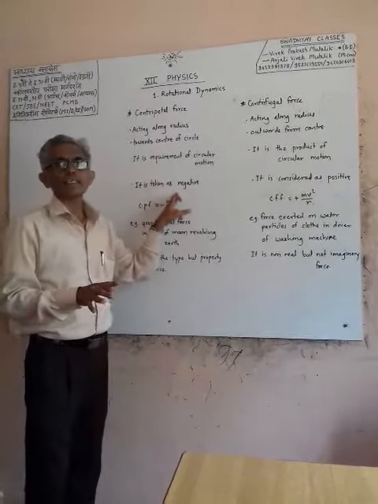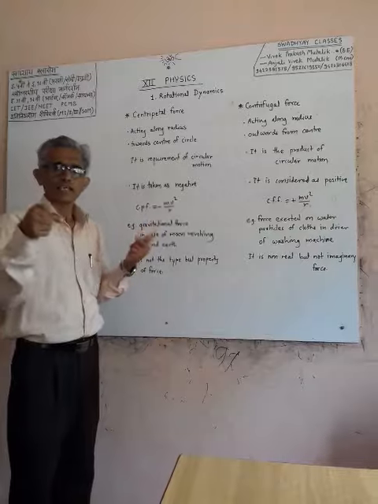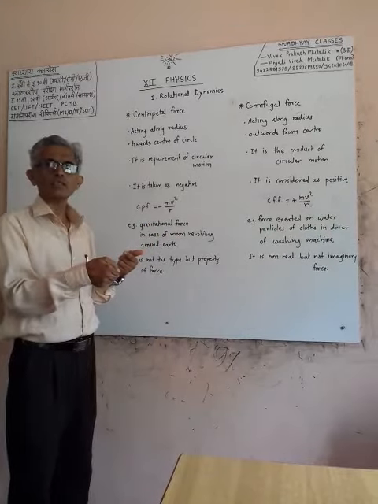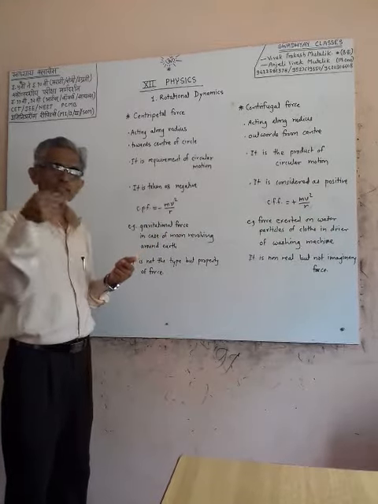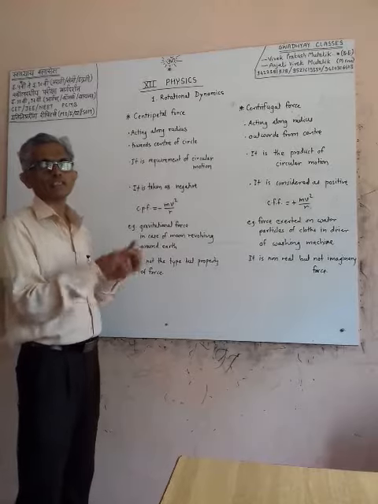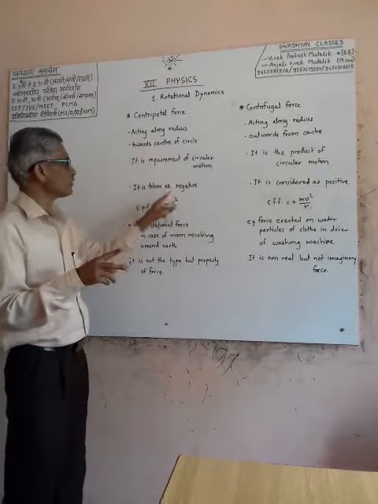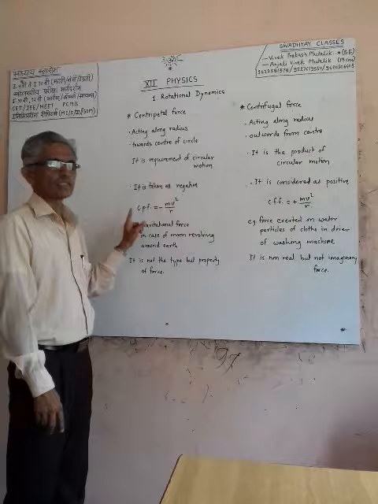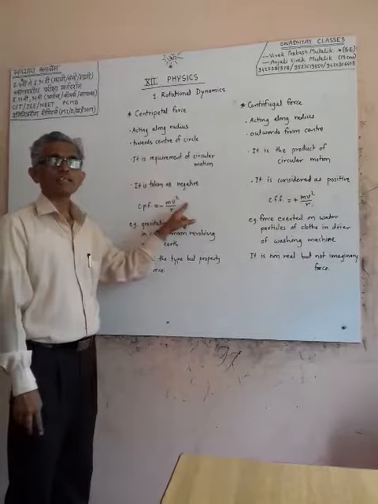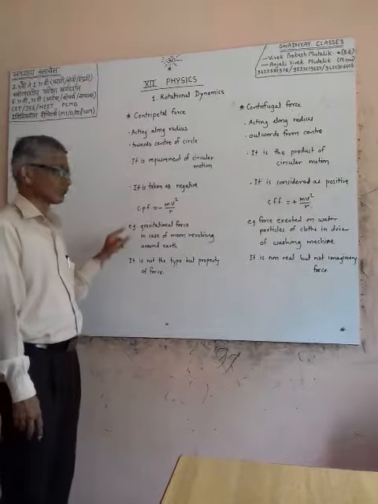Generally it is taken as negative, since the radius is acting outwards and the force is acting towards the center. Both are in opposite directions, therefore it is considered negative. Centripetal force is equal to minus mv square by r.